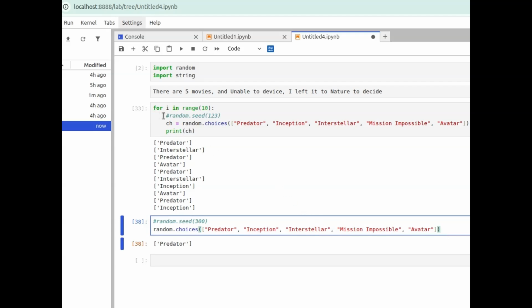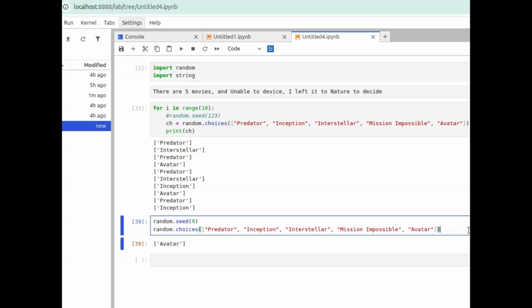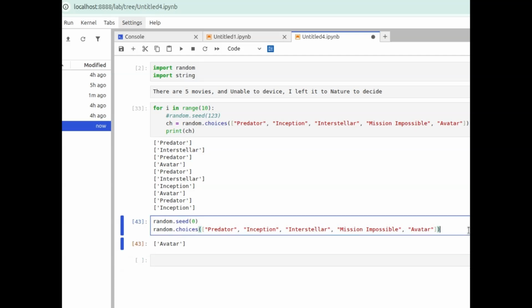Well, now let's introduce the seed with some seed value. Okay, let me go for 0. And in the first iteration, it says go to Avatar. Okay, now let me do the second. Interesting, it says Avatar again. Okay, Avatar, fourth Avatar, fifth Avatar, sixth Avatar.